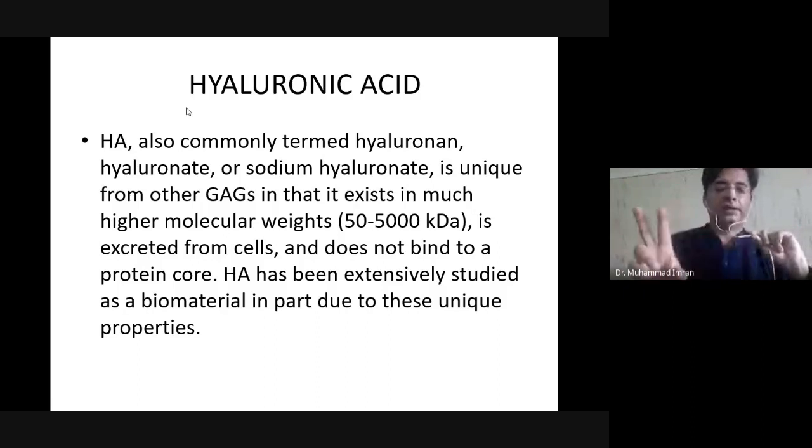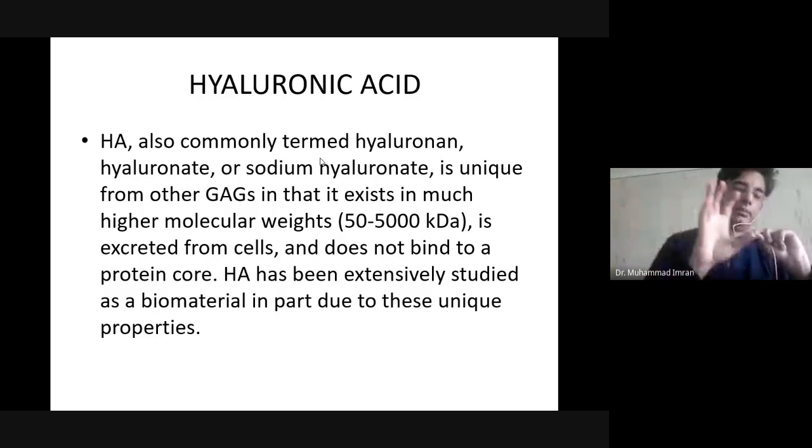Hyaluronic acid and chondroitin do not contain any sulfate group. Hyaluronic acid is composed of two things: N-acetyl glucosamine and glucuronic acid, linked by beta 1,3 and beta 1,4 glycosidic linkages alternately. They have a molecular weight of around 50 to 500 kilodalton.